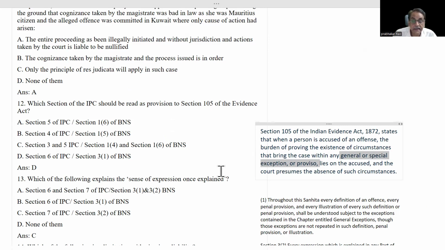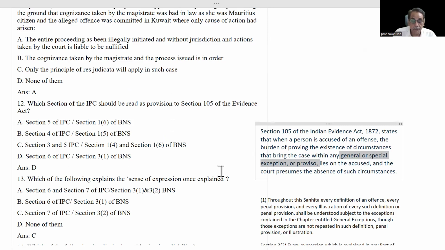Whenever you are seeking any immunity under general exception, then the burden is on you to prove that you come within that purview of that definition of that general exception.